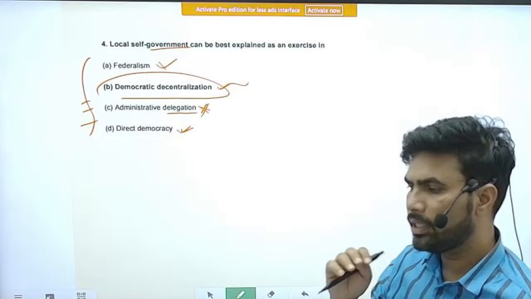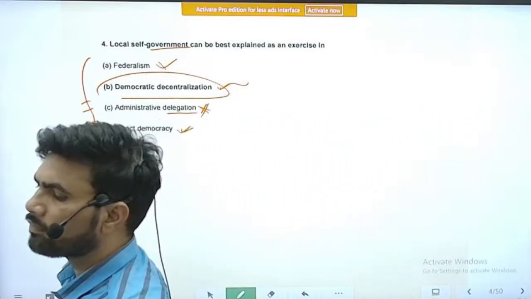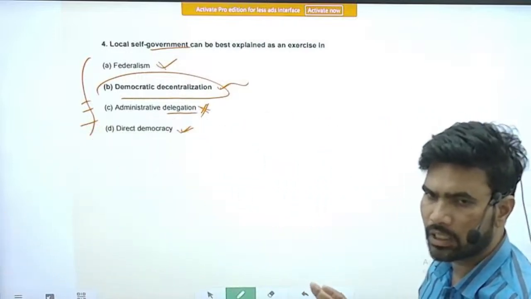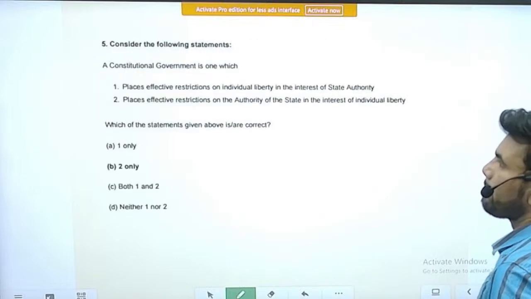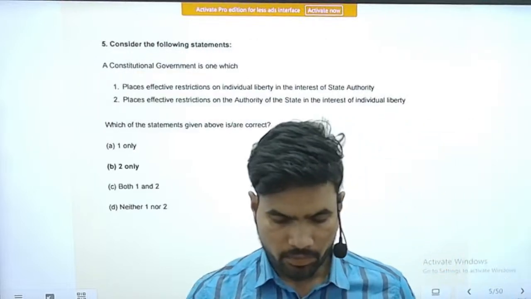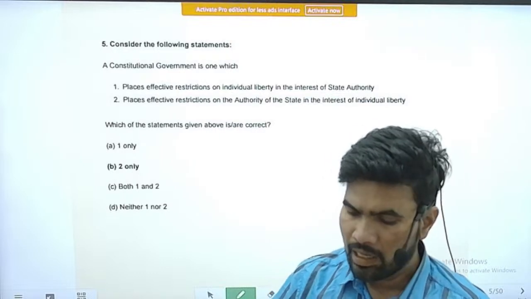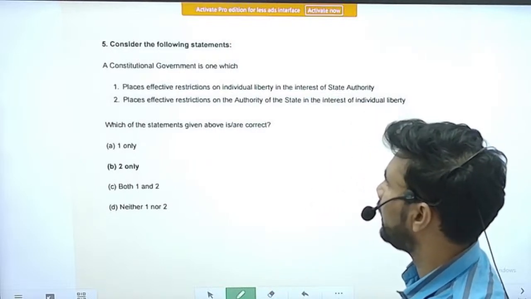So please make sure that you won't get confused when these kinds of close options are given. Right. Next question. Question number 5. Consider the following statements.